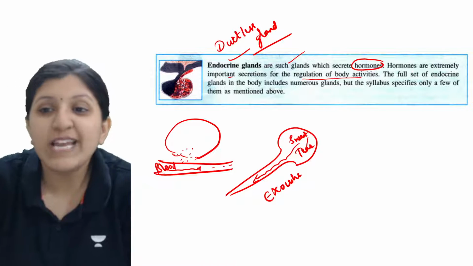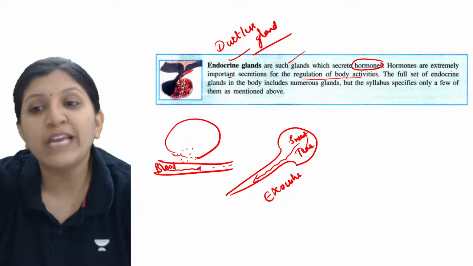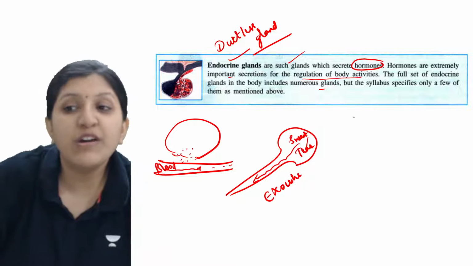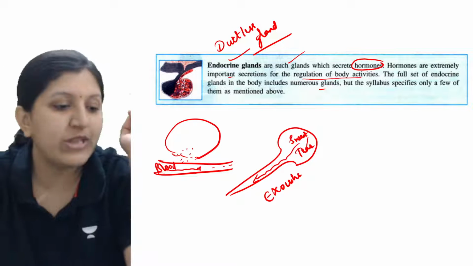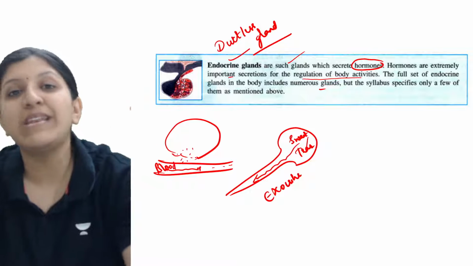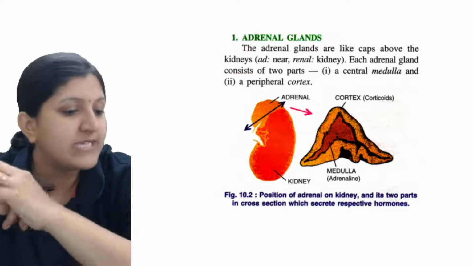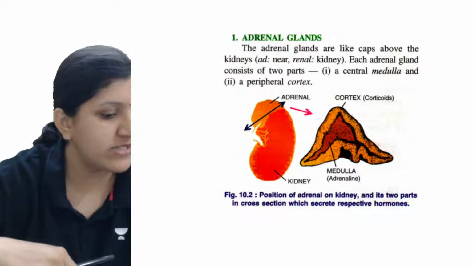The full set of endocrine glands in the body includes numerous glands. Here you will be studying only a few in this chapter, but in today's session I will be discussing only the adrenal gland. Let's have a look at what exactly this adrenal gland is. One second.